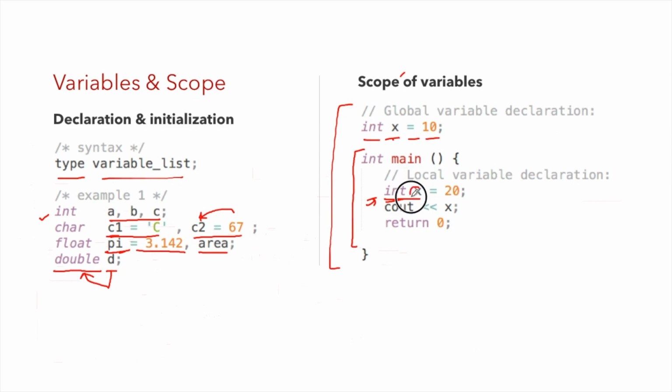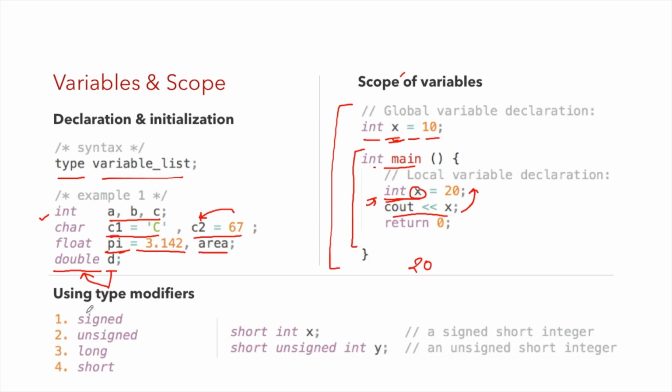So this x is local to the function main. However, this variable x is global to our program. So when I write cout x, the compiler will give preference to the local version first. So the output of this program is 20.